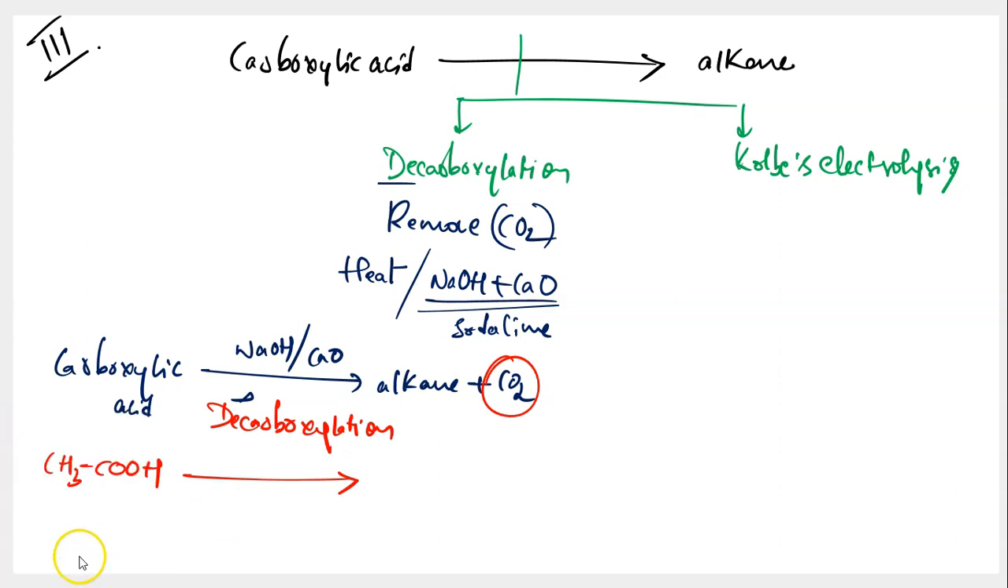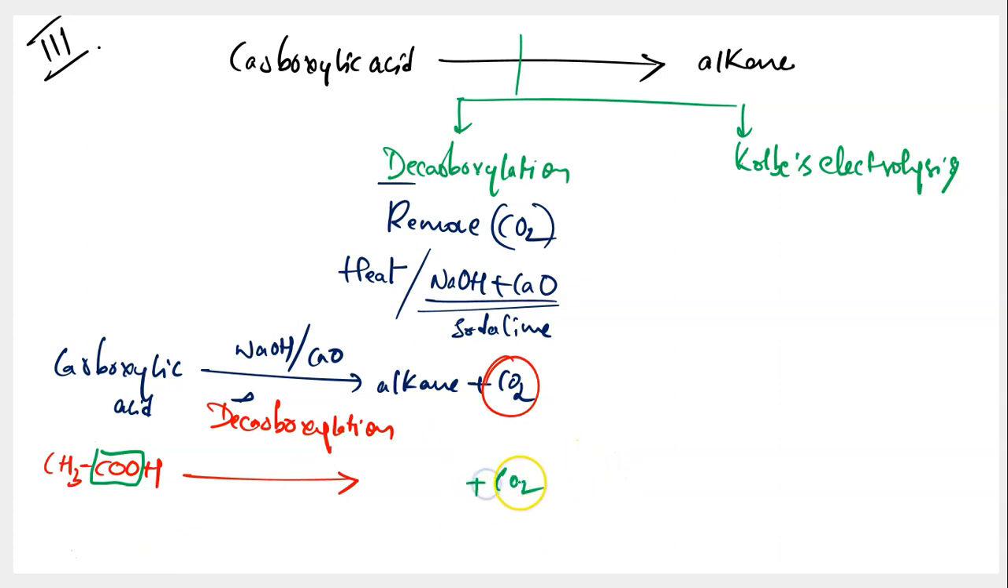I'm heating it strongly in presence of soda lime. When I do it, what happens? It leads to formation of alkane and it releases carbon dioxide. But then where do I get this carbon dioxide from? Observe this carefully. This COO group that you see in the carboxylic acid is what comes out.